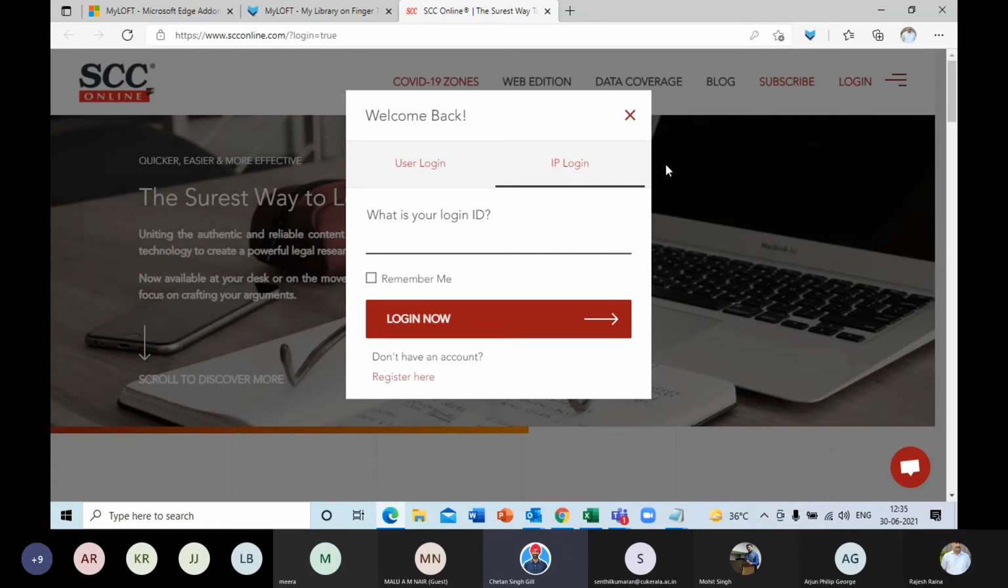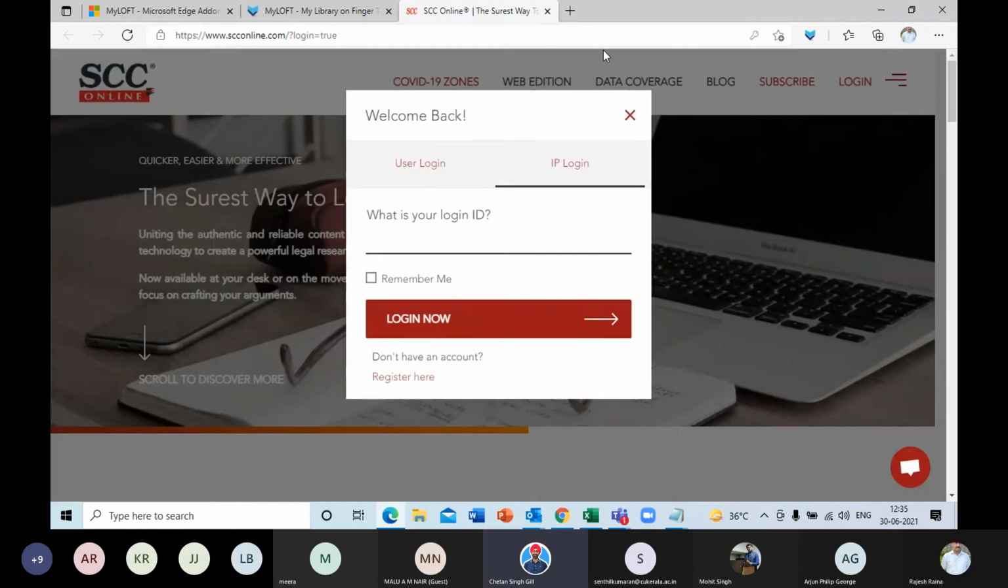If we simply go to Google and type scconline.com, this IP login would not appear, only the user login, which will ask for your ID and password. So that's how it needs to be done.